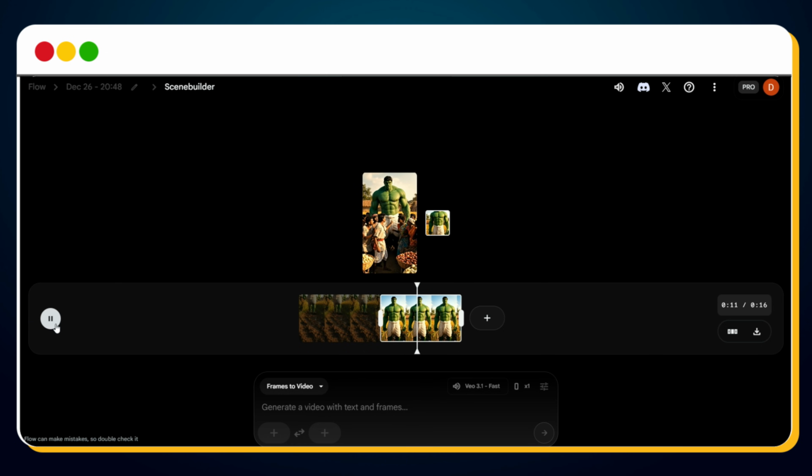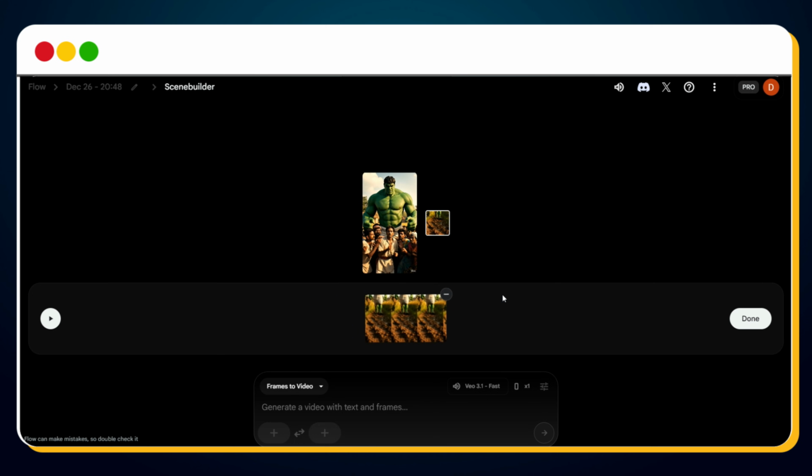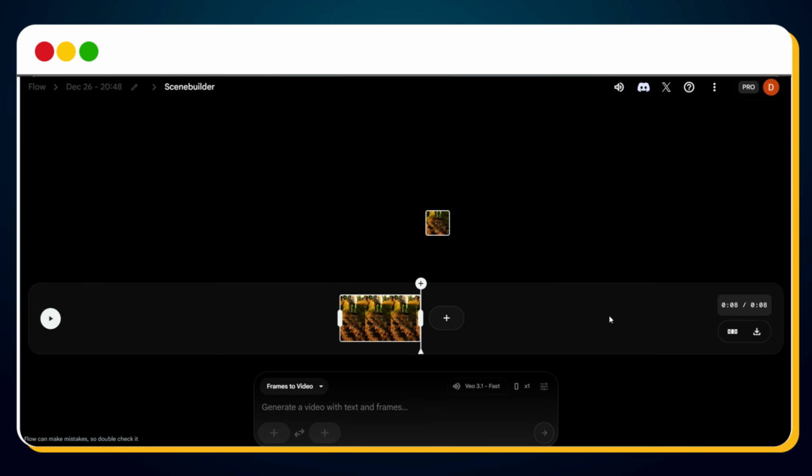But today, I'll show you a much easier and more efficient method. Before that, click here and use the minus icon to remove the scene from the scene builder. Now we have only scene 1.